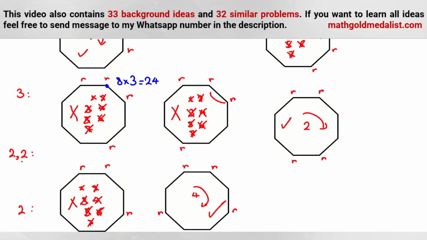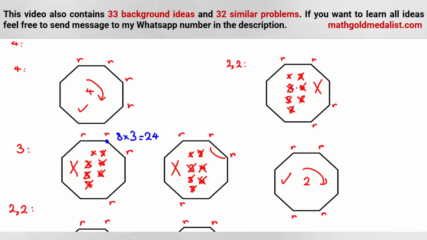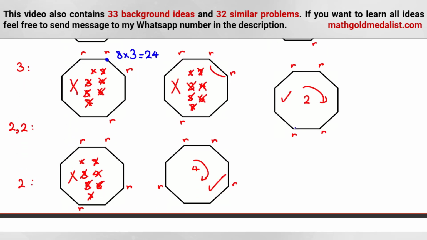Or 3. For 2, 2's like this case is bad. So you can say this vertex is unique if we determine this. These 2 are R's, 2 adjacents here and 2 adjacents here. So how many cases are there? 8 cases. This case we said is not bad.